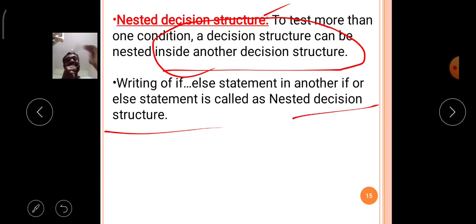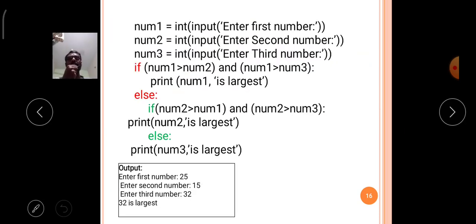This nesting is designed by the programmer according to the requirement of the program. Like that, nested decision structures are used in the Python language. Now comes the example. A standard syntax is not available for nested decision control statements. Why?